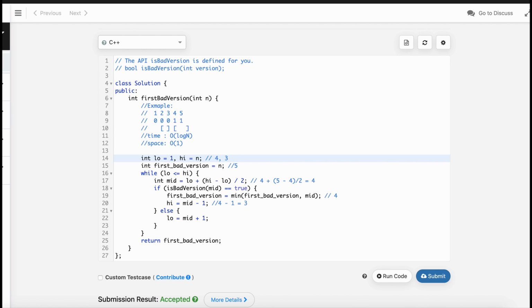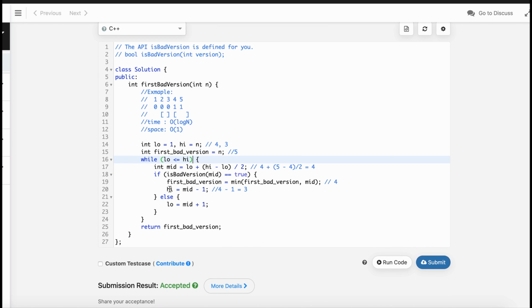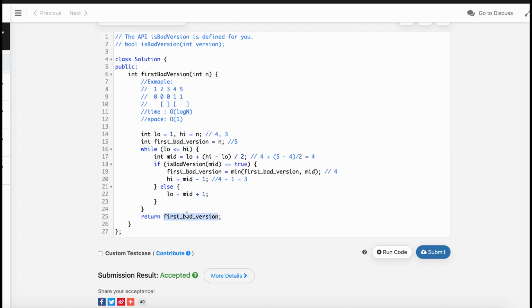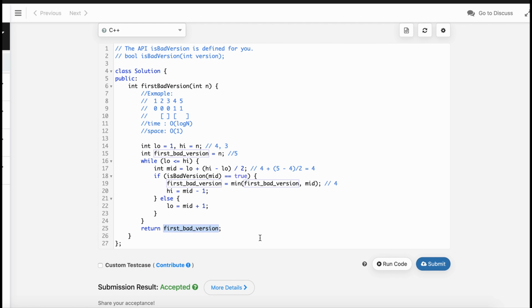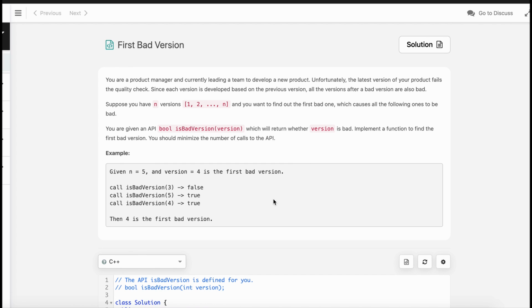So as we see that the low is greater than high, so this condition is no more valid. So this loop will be exited, and we will return the first bad version. So in this way the algorithm works. This binary search algorithm for this particular problem works.